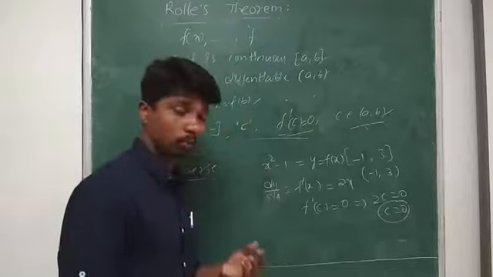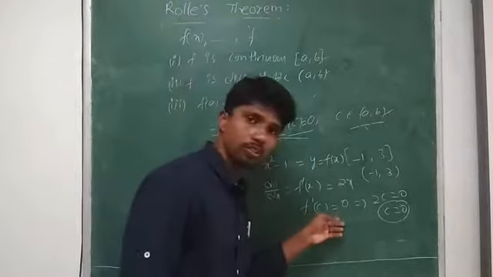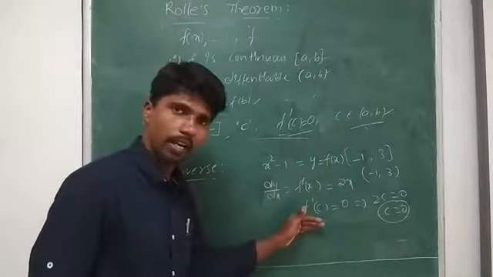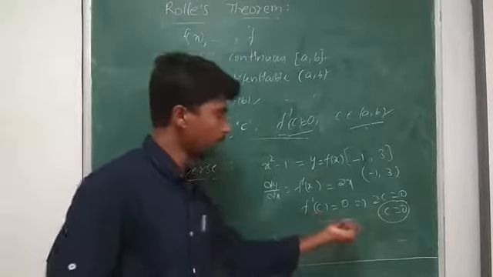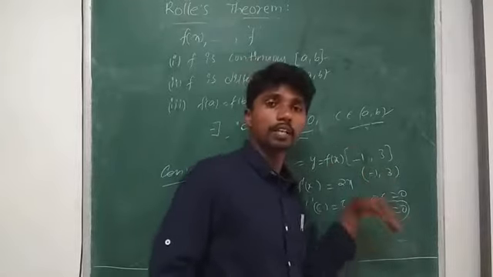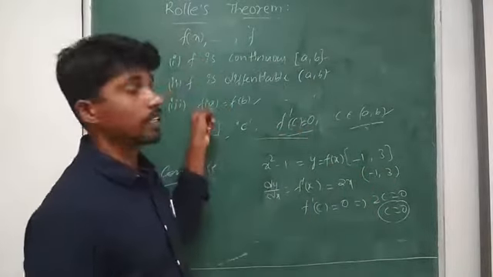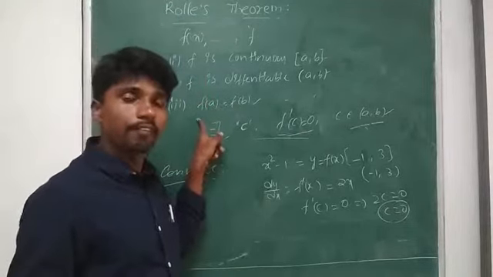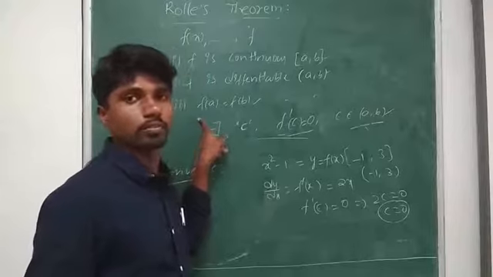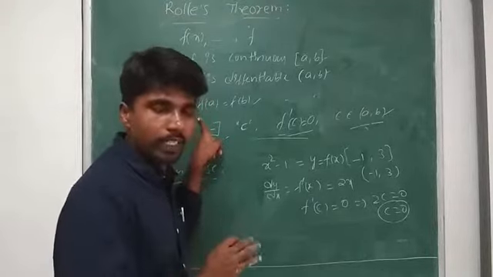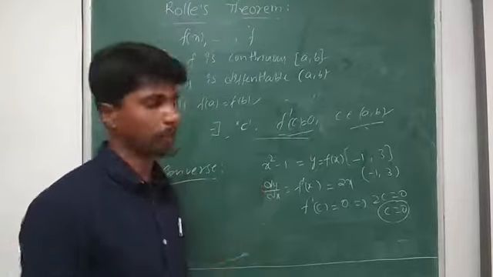So what I say, this is a converse. I started from the last, right? I found f dash of c and I got a value of c which lies in the interval. So if it lies in the interval, it has to satisfy these three. If the converse is true for all, that's the condition. Note. Okay. Now we are checking whether it is possible for all the cases or not.